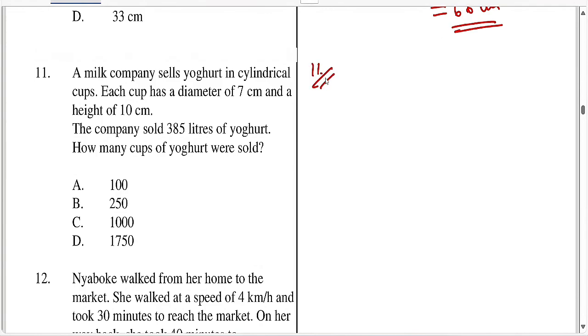Question 11. 11 yasema a milk company sells yogurt in cylindrical cups. Each cup has a diameter, so this is a cylindrical cup. Okay, and each cup has a diameter of 7 centimeters and a height of 10 centimeters. Right. So the company sold 385 liters of yogurt. How many cups of yogurt were sold?